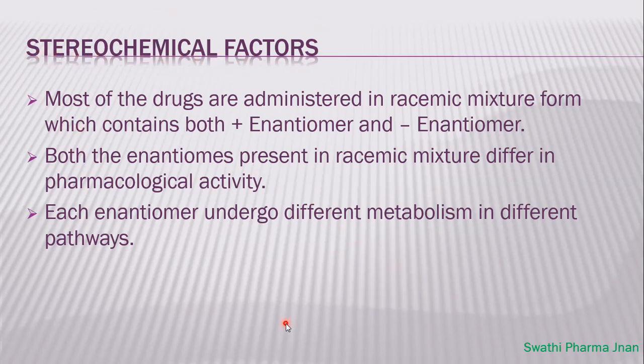So if one enantiomer is excreted from the body faster, the other enantiomer will be accumulated in the various tissues or blood circulation. So that will affect the human biological system. That is how these stereochemical factors, or the racemic mixture or the enantiomers, will affect the drug metabolism process.